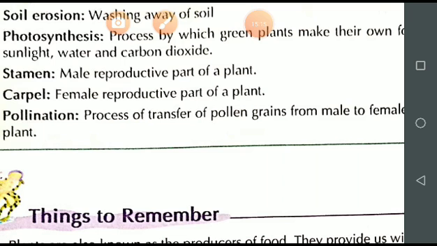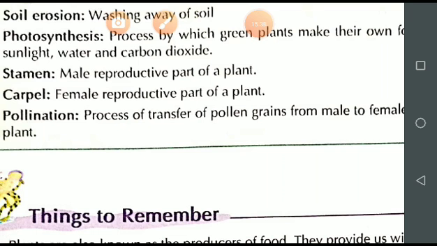And students, what are the agents which help in pollination? Insects like butterflies and honeybees. These are the insects which help in pollination, because they are attracted by the color and the smell of the flower.